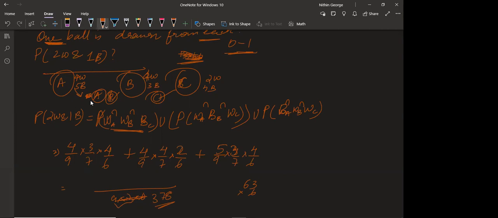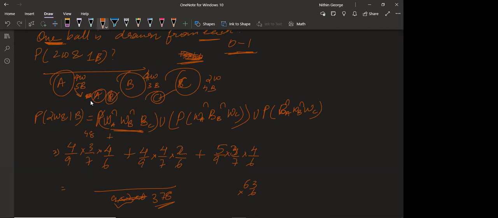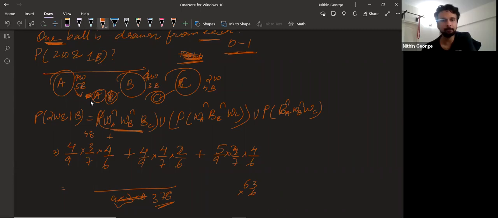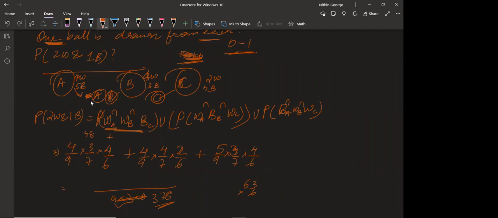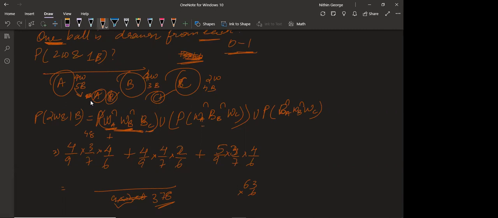Then, what do we have? Doubts. Yeah. Sir, in the first one also it should be 2 by 6 only, no, sir? Because you're drawing a white from that. In the first term, 4 by 9 into 3 by 7 into... 4 by 9 means you're taking white from A. Then you're taking white from B. Then you're taking blue from C in the first term.